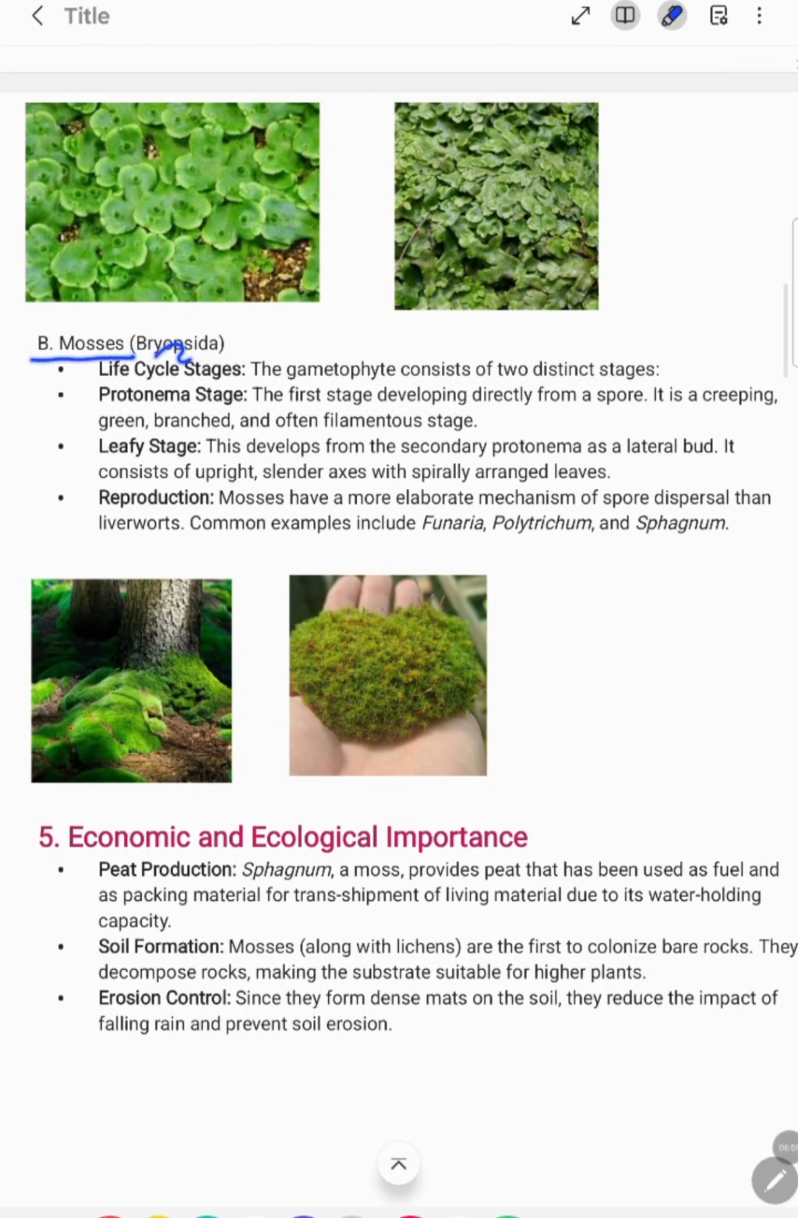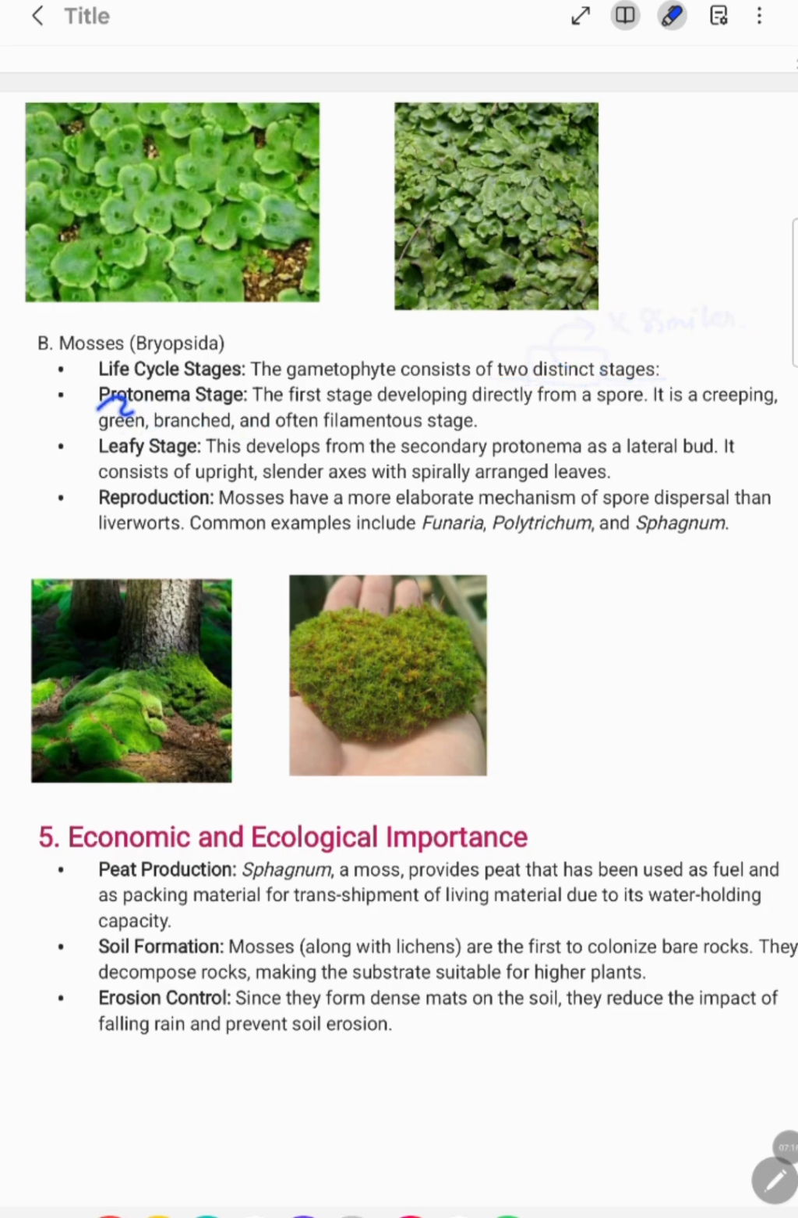Now the other class is the mosses, also known as Bryopsida. First we are going to understand their life cycle stages. The gametophyte of mosses consists of two distinct stages. The first stage is called the protonema stage, and the second stage is the leafy stage. The mosses, which we also call Bryopsida, have a gametophyte with two distinct stages, meaning they are not similar.